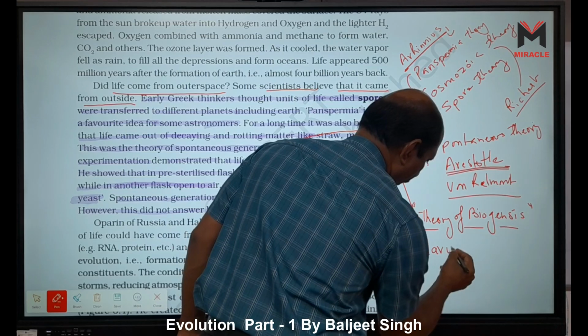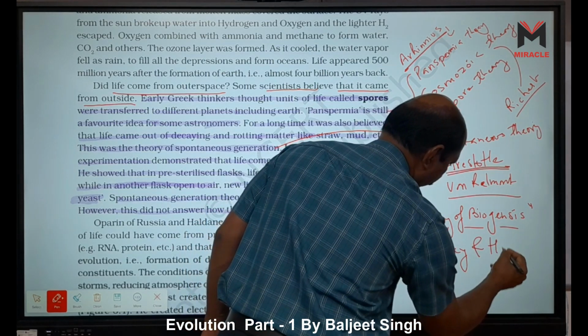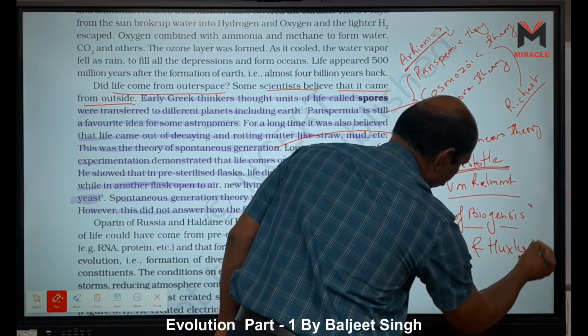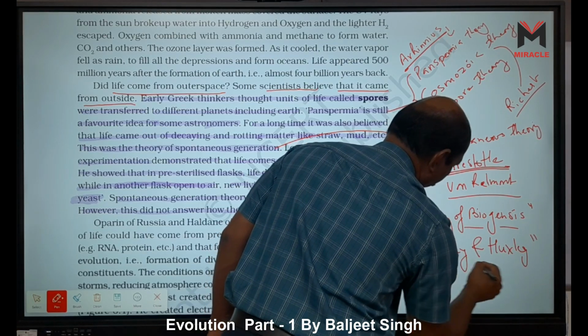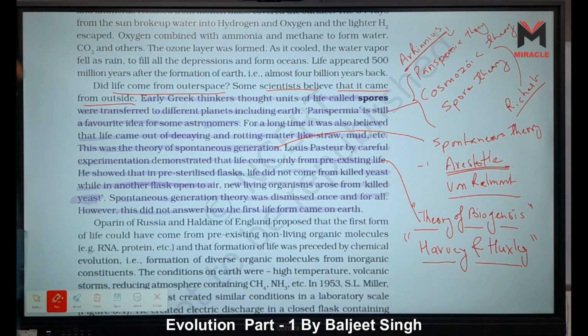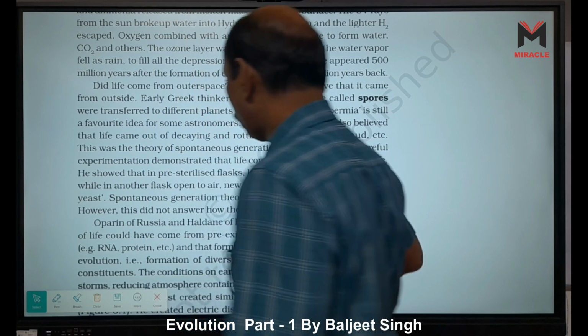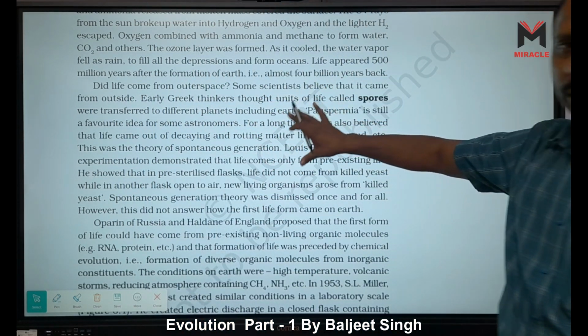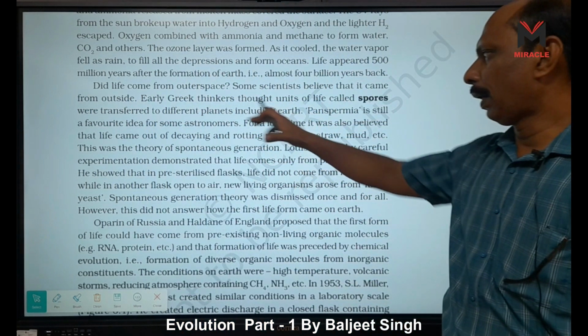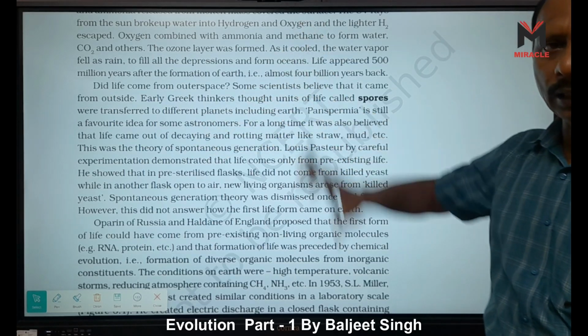Who? Harvey and Huxley proposed the theory of biogenesis, right? Now, the next point is here. Oparin. So here we understand that three theories are given. First is panspermia, in which spores come from another planet.